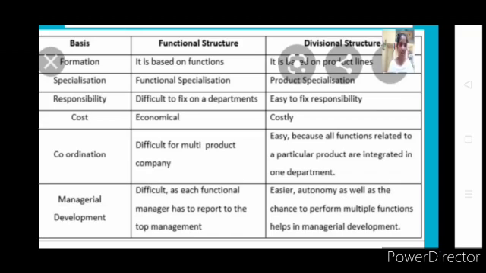Then comes specialization. If you have a functional structure of organization, your employees will be functional specialists. That is, someone will be a specialist in marketing, someone in purchase, someone in production. But if you have a divisional structure, I'll be specialized about a particular product, because under a single head, all the activities will be going on.